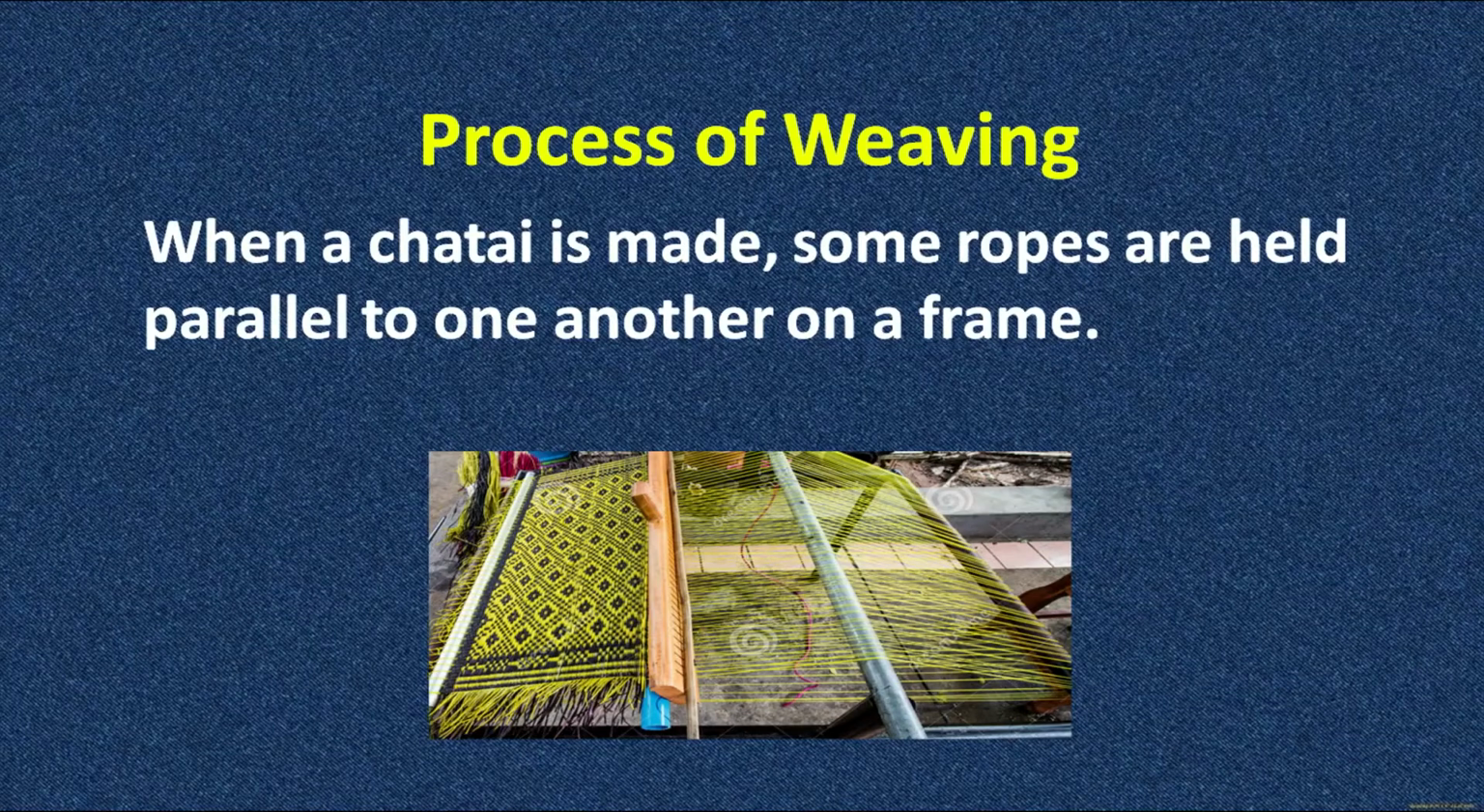Now let us discuss the process of weaving. As we have already discussed, the process of weaving follows the process that the chatai maker follows for making a beautiful chatai. When the chatai is made, some ropes are held parallel to one another on a frame. They have sets of yarns on the vertical side, and then they intersect them with another set of yarn that goes crosswise, horizontally, in a sequence of parallel yarns to make a beautiful pattern out of it.